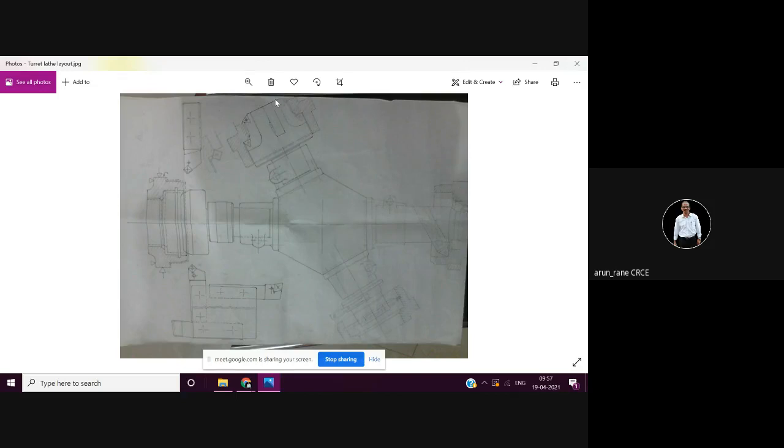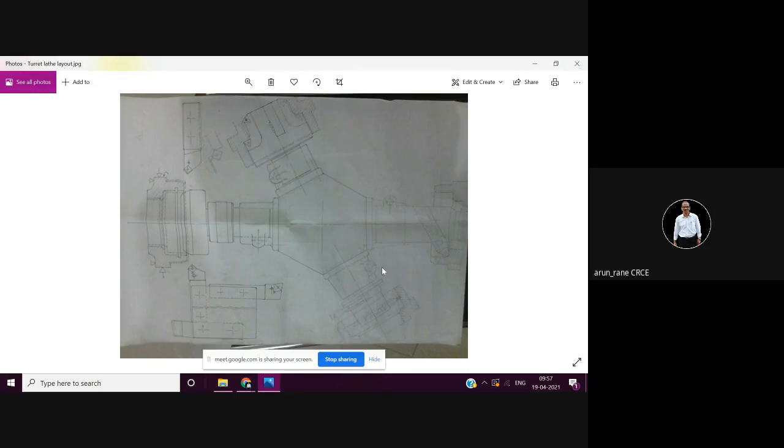Like here, this is called the combination boring bar. See, this is a component, and this is a combination boring bar. What is happening in the combination boring bar? This boring as well as this boring is happening simultaneously. Both the borings are happening simultaneously.